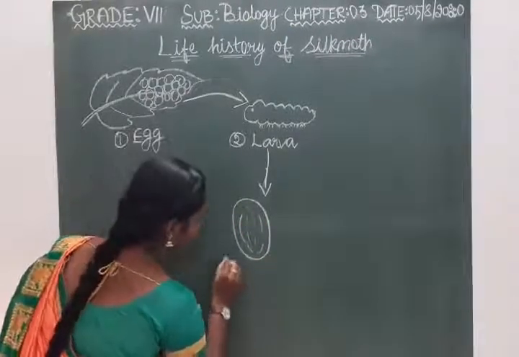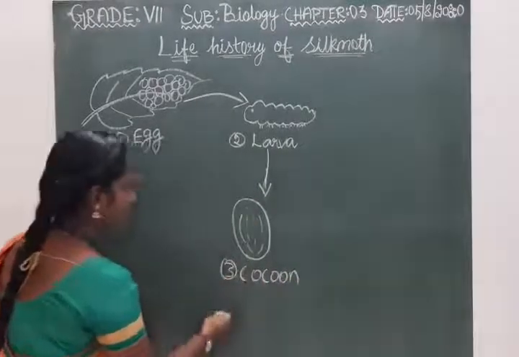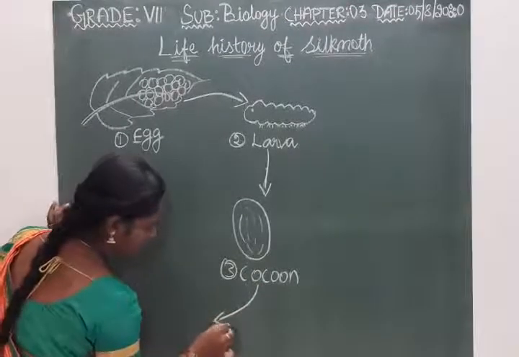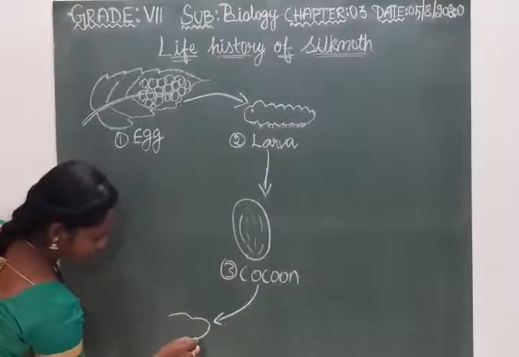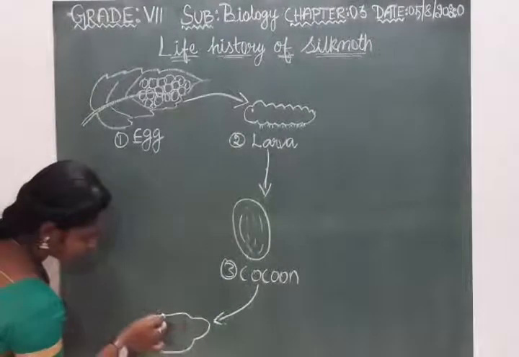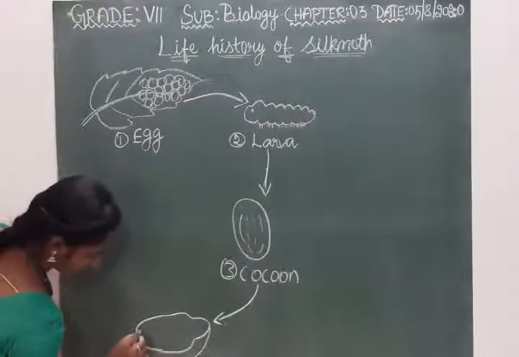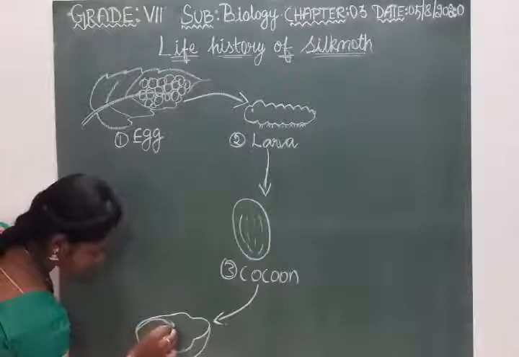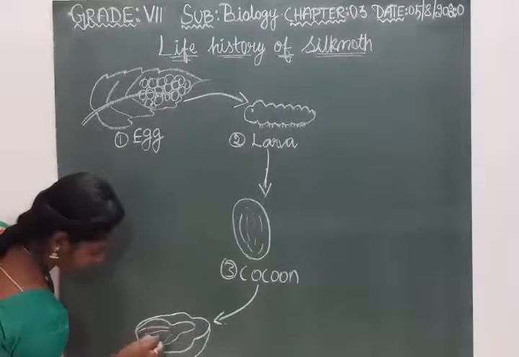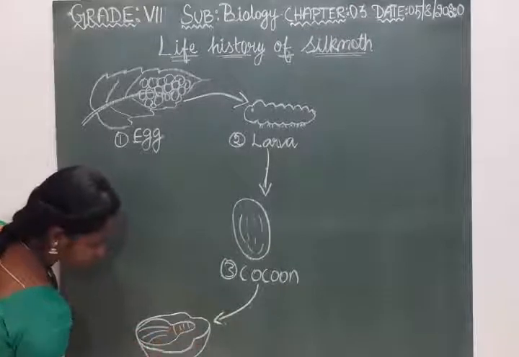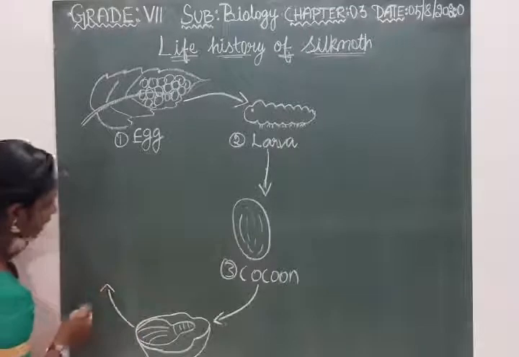Later it develops inside and forms the mature structure. Here I am drawing the development of the cocoon stage. So inside it gets developed. This is the developing stage, and in the next stage it becomes the adult.